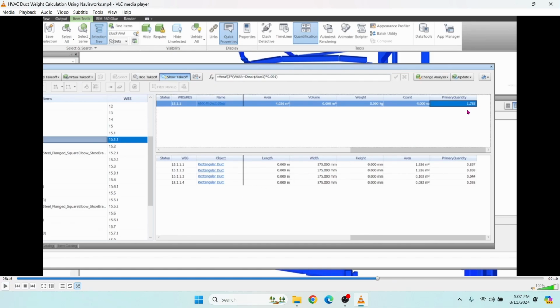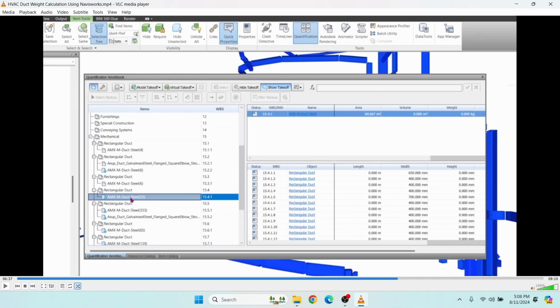Now you can see it. When you enter this formula, it will show the length under the primary quantities, and this is the summary. This is the breakdown. The formula is written only in the summary.